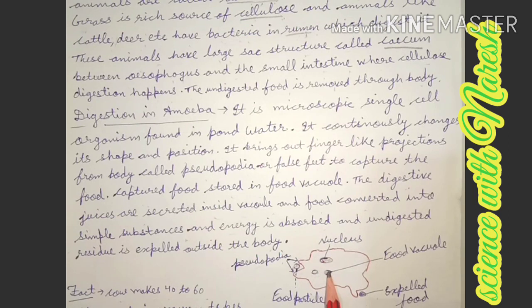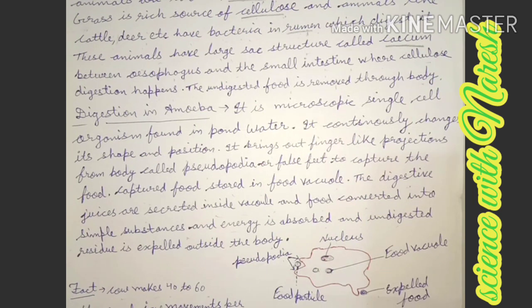In the food vacuoles the digestive juices are secreted and the food is converted into simple substances. After taking energy, the extra food, means the undigested food, is expelled out from the body. So it's the digestion in amoeba.